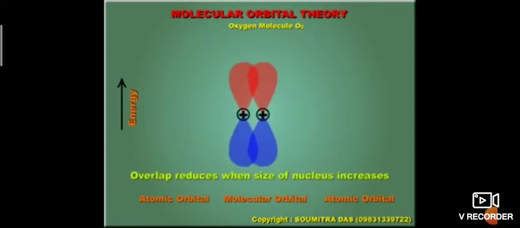It can form a carbon-carbon double bond also. Now oxygen has 1s2, 2s2, 2p4. Here 2pz has higher energy than 2px and 2py, because the sidewise overlapping reduces as the size of the nucleus increases.